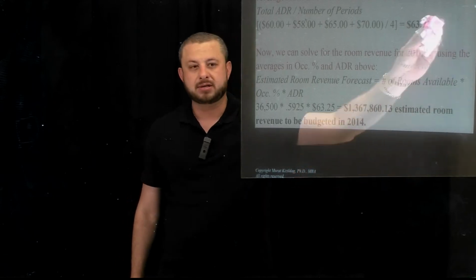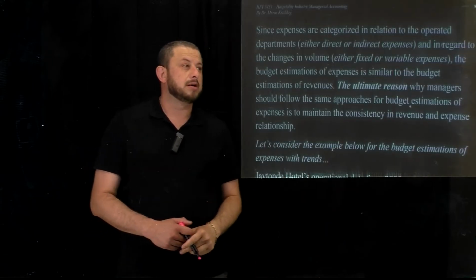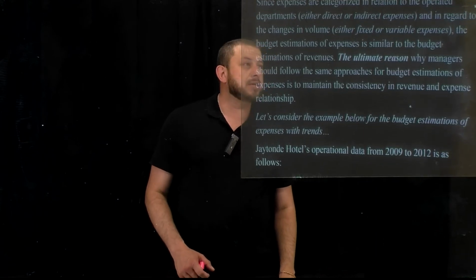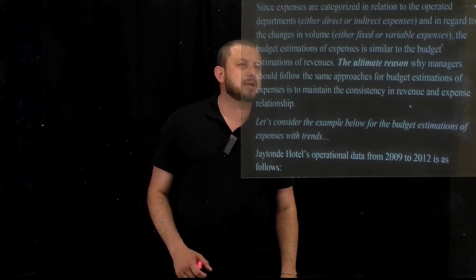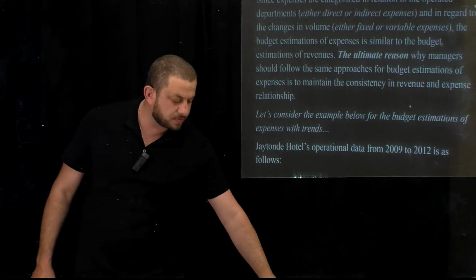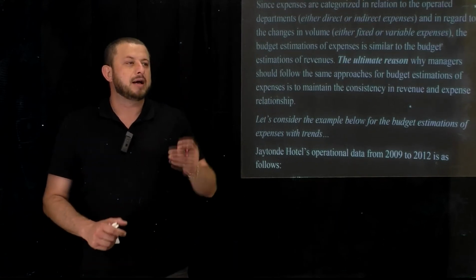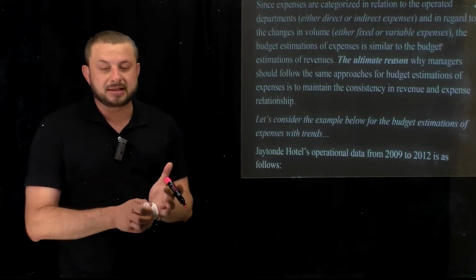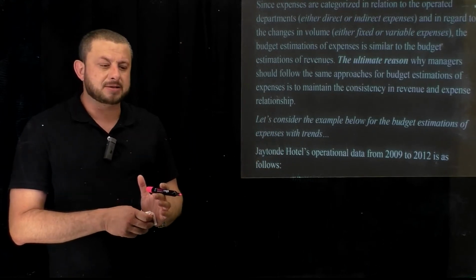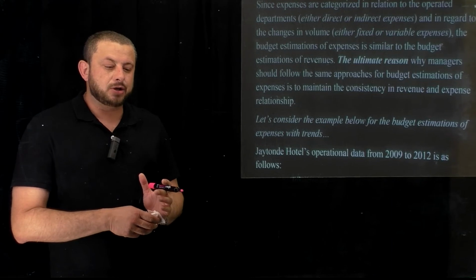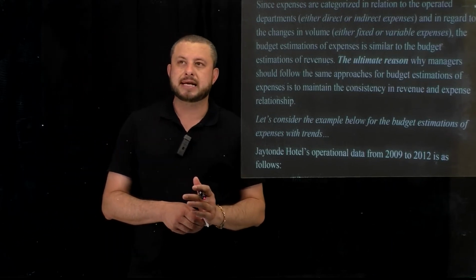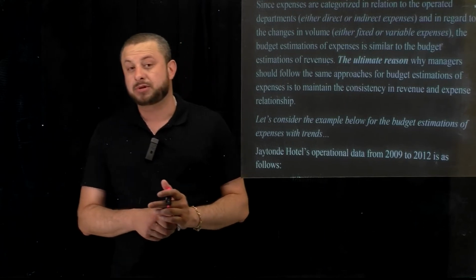What about the expenses right now, guys? Take a look. Since expenses are categorized in relation to the operating departments, either direct or indirect expenses or whatever, we will have to analyze the expenses slightly differently than the budget, because expenses are usually proportional to sales volume and therefore the revenues.